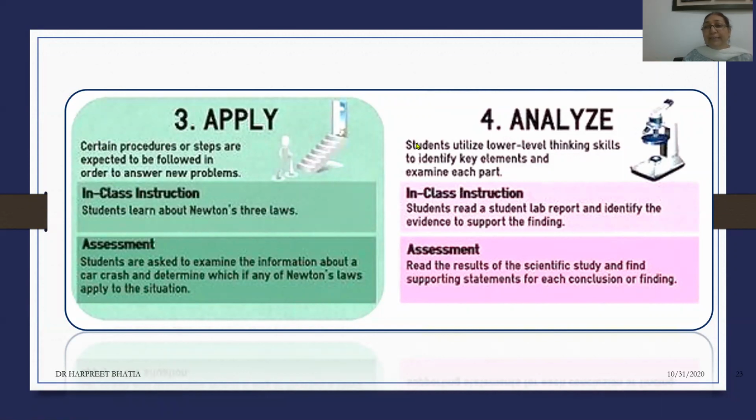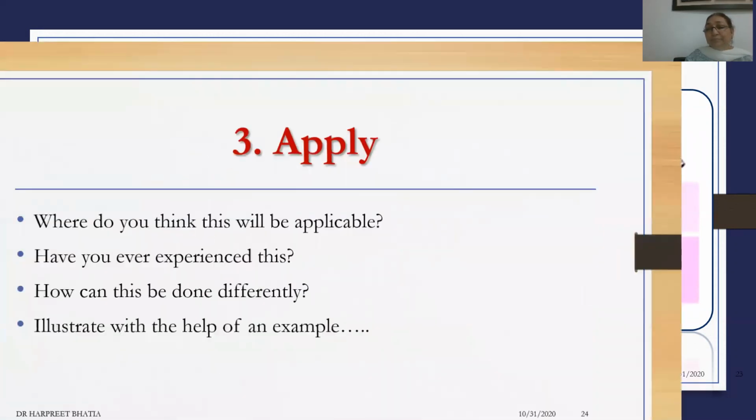So now from just merely remembering and understanding, the student has moved into application and analyzing the information that the student is getting, how it can be used, and what are the key elements of that particular information that has just been received by them.